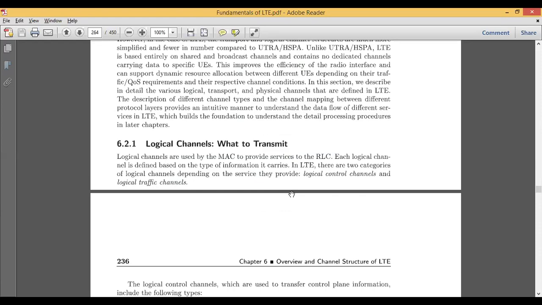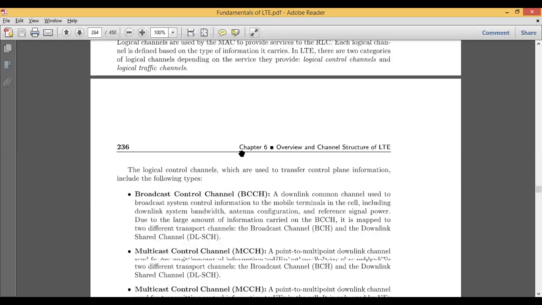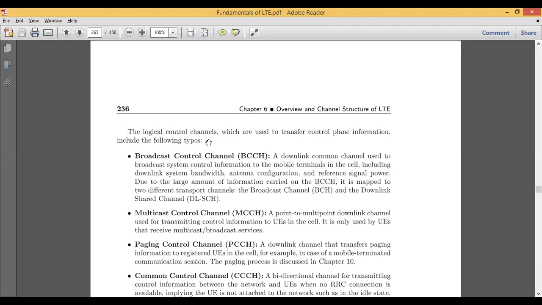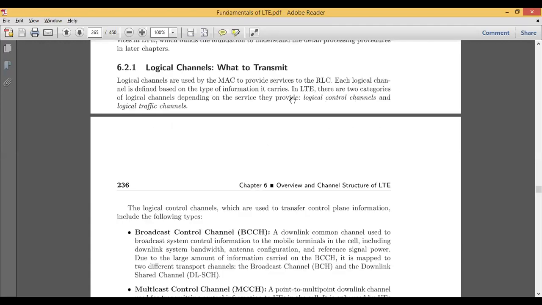So in LTE, the logical channels are categorized depending on the type of service they provide: logical control channels and logical traffic channels. This falls under the category of what to transmit. Let us see one by one how these logical control channels are used. The first topic here is logical control channels, the service provided by the logical channel under what to transmit.